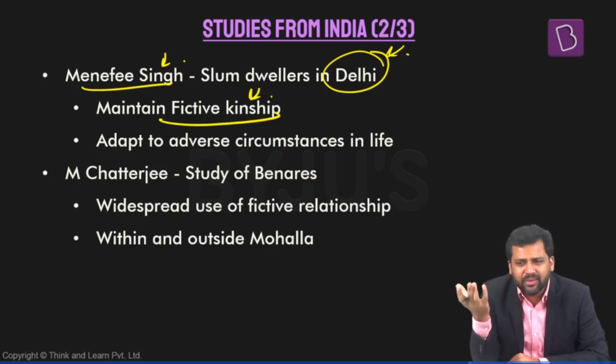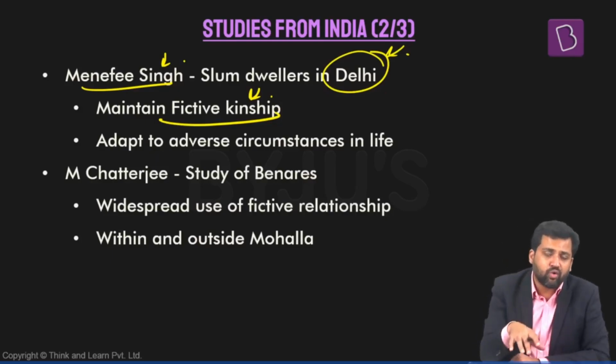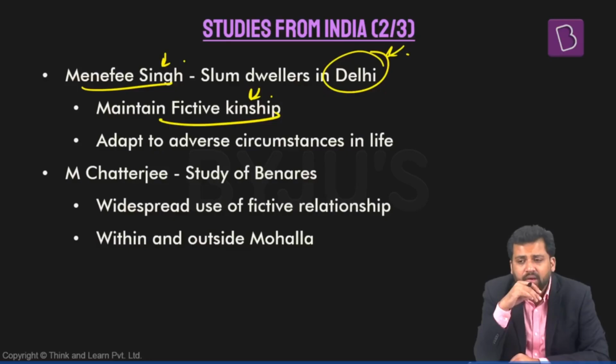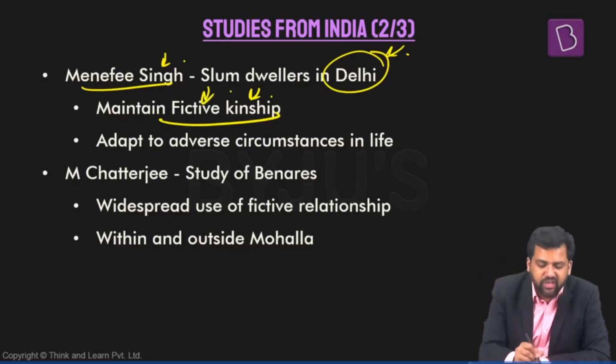It's not easy. Sometimes they might not have enough resources. They will need help at different points of time. Sometimes they will need each other. But they don't have their own kins out there. Their relatives are not there. So what do they do? They maintain fictive kinship.